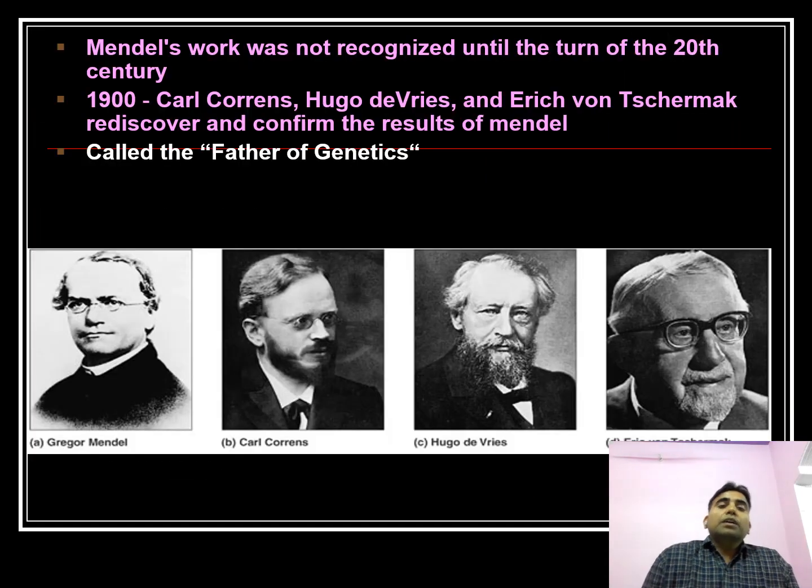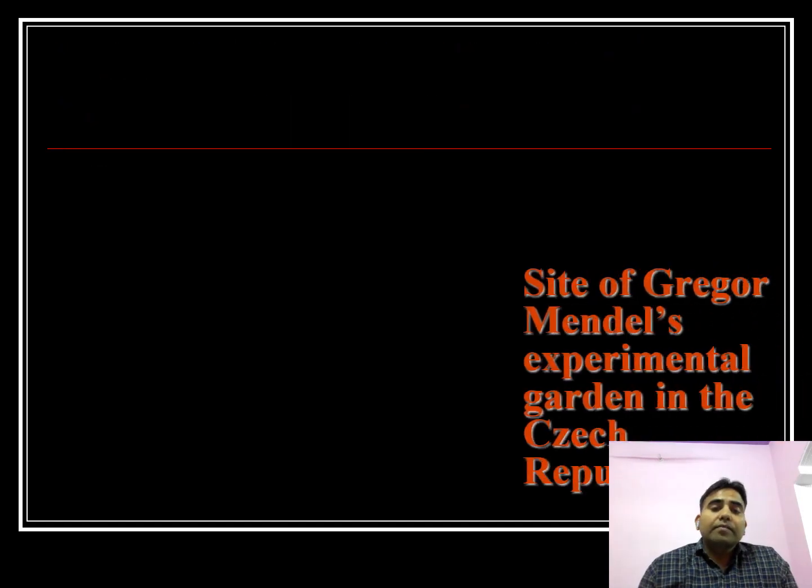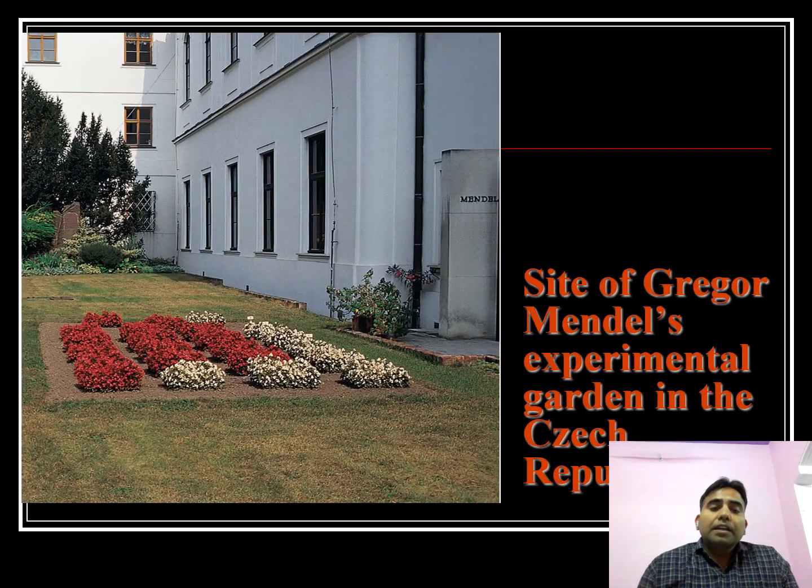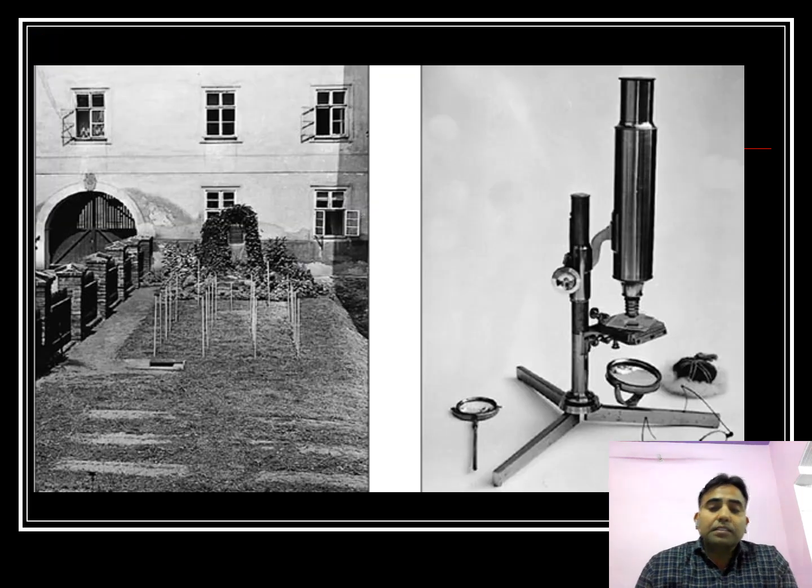language. Mendel's work was not recognized until the 20th century. In 1900, three scientists, Carl Correns, Hugo de Vries, and Erich von Tschermak, rediscovered the laws of Mendel. After the rediscovery by these three renowned scientists, Mendel became known as the father of genetics. Here we can see the experimental garden of Mendel, where he grew pea plants of different colors.